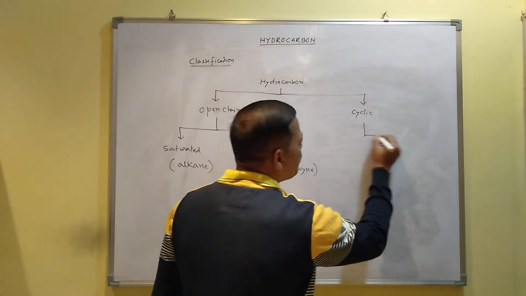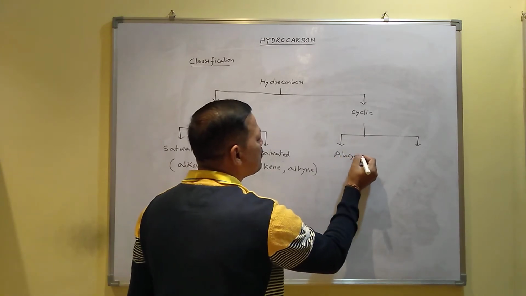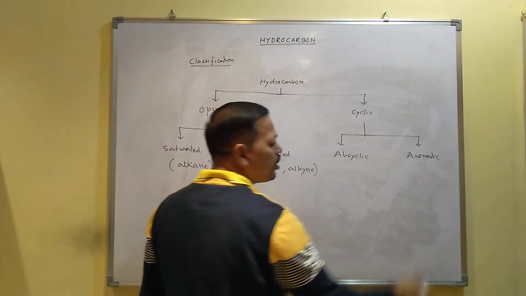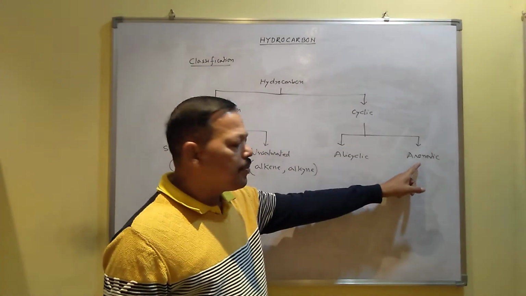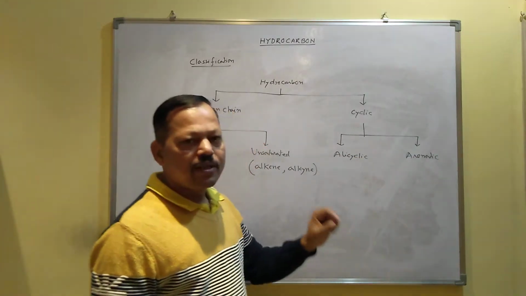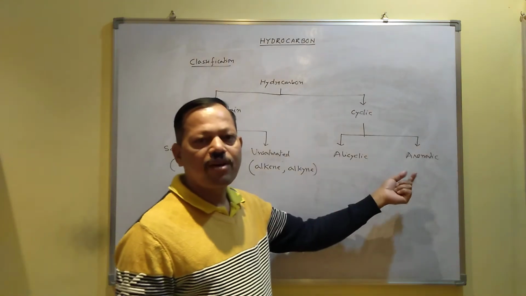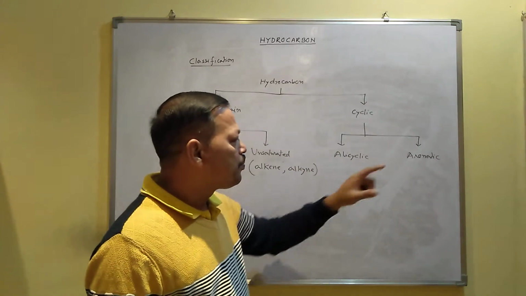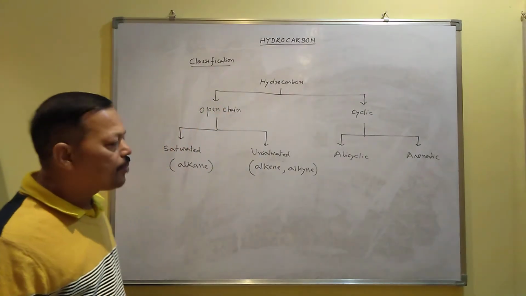And the cyclic hydrocarbon are two types. Some are called alicyclic hydrocarbon and some are called aromatic hydrocarbon. Already we have done this classification in classification of organic compound. As you know, to become aromatic there are some conditions which should be followed by the compound. For aromaticity, the compound must be cyclic, the compound should have planar structure, the compound should satisfy the Huckel pi electron rule. If the compound satisfies all these three conditions, then the compound is said to be aromatic, otherwise the compound is said to be alicyclic. Already you have got this thing.